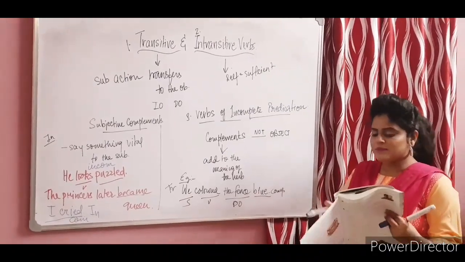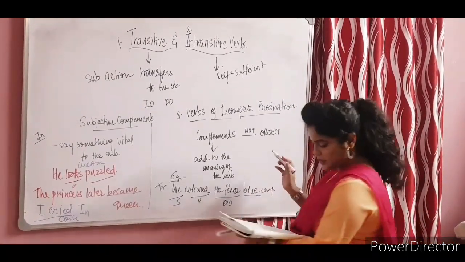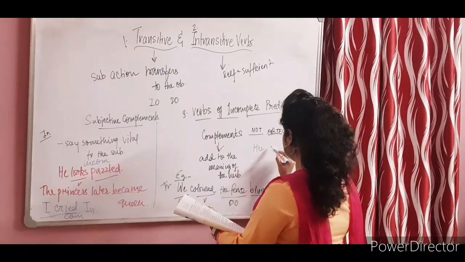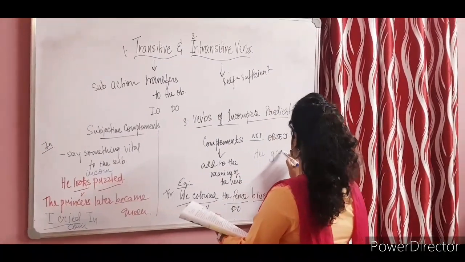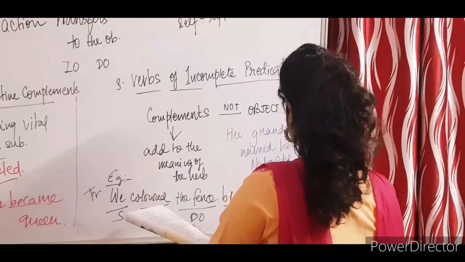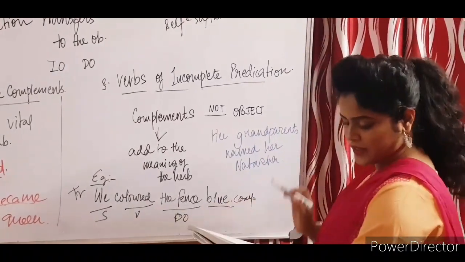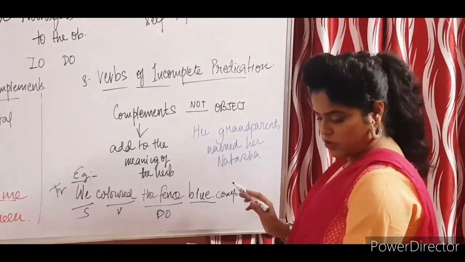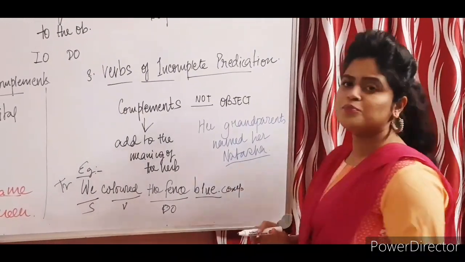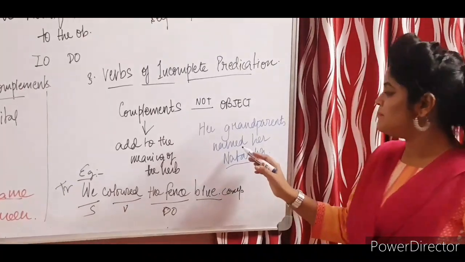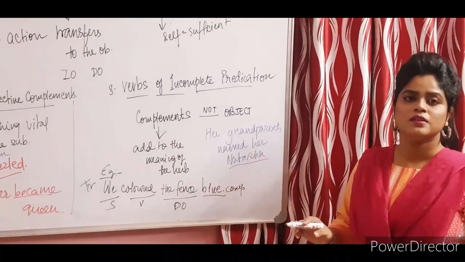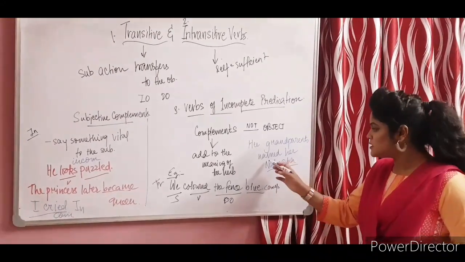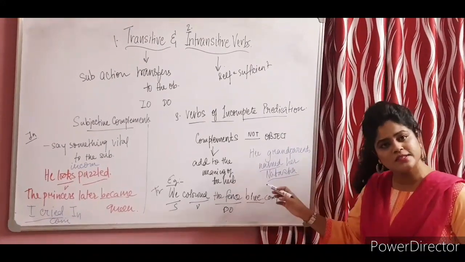For example, let me give you another sentence. Her grandparents named her Natasha. So over here, Natasha is a proper noun which is needed to complete the meaning of the verb named. Okay, so therefore it can be known, this verb out here is transitive.